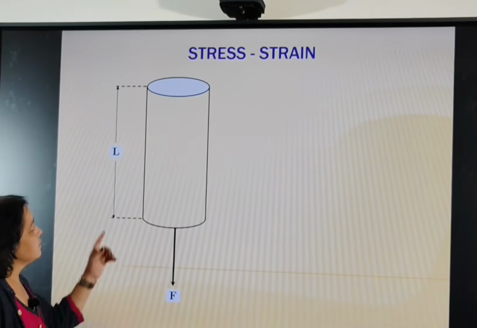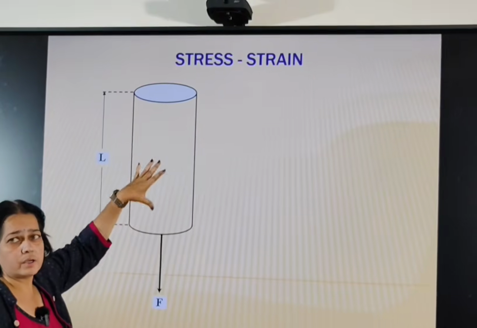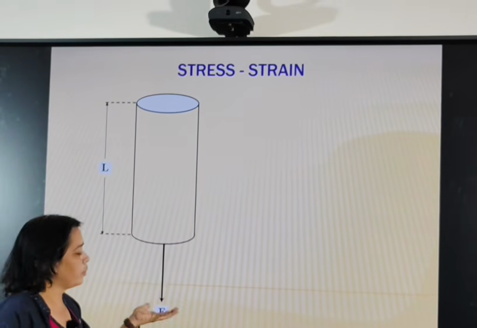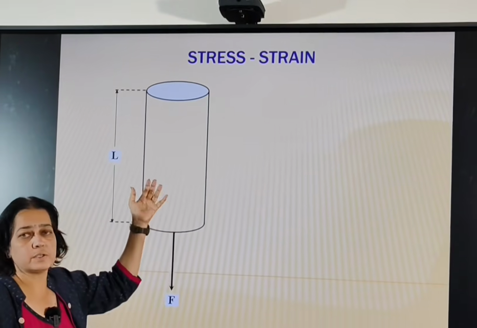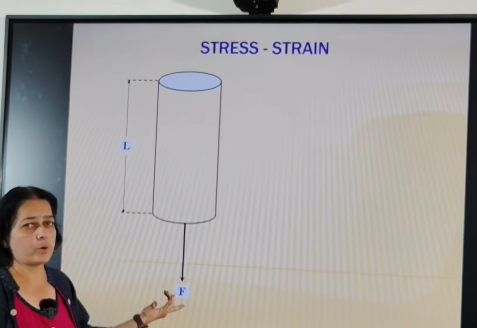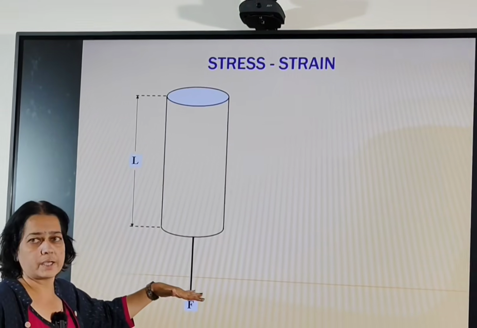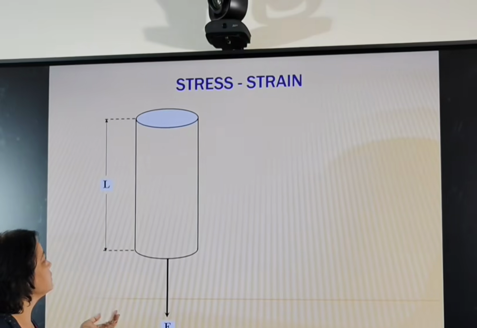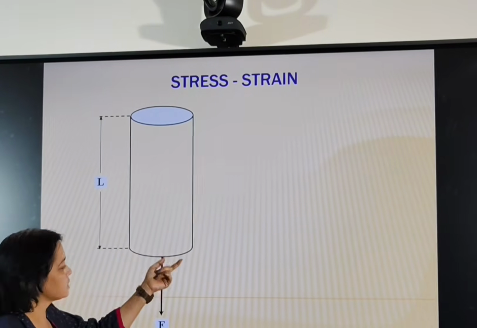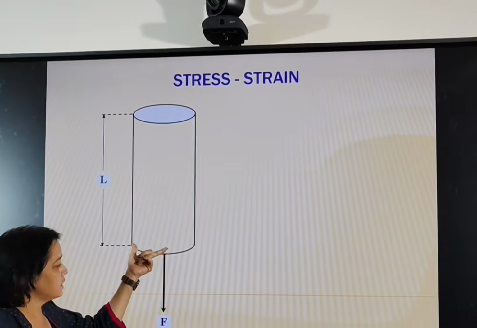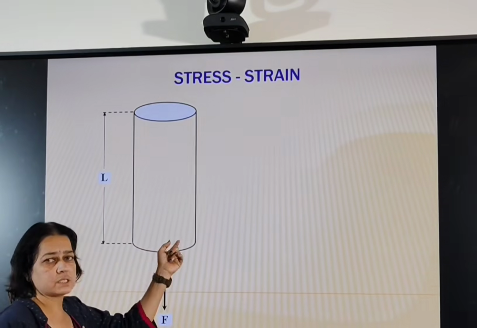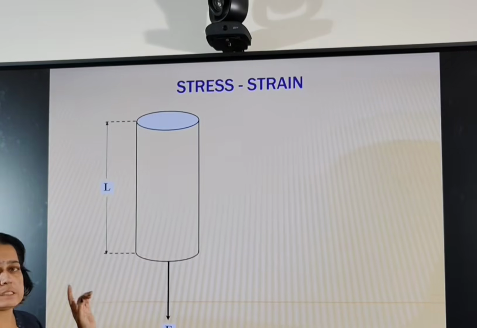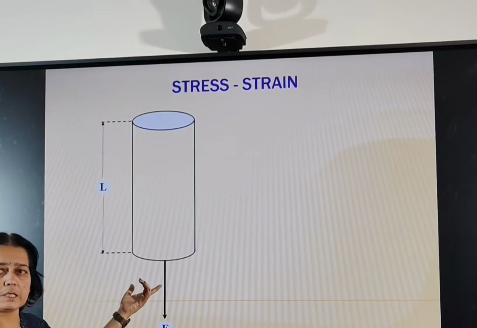Consider a diagram: this is a wire or a rod whose original length is capital L. If we apply force to the wire, then what happens? After applying force, it gets elongated. Then what is stress? Here we applied force across the area, which is A. The cross sectional area of the wire is A and the applied force is F. Stress means applied force per unit area.